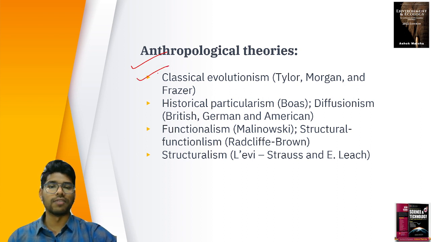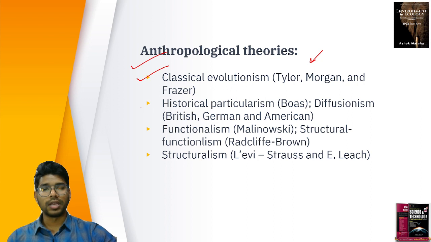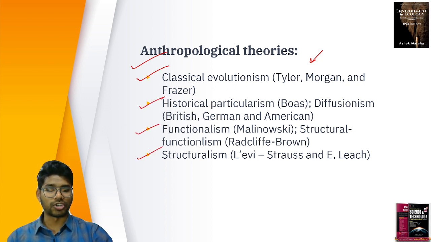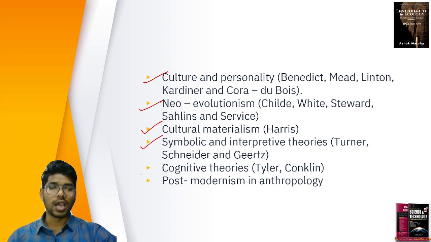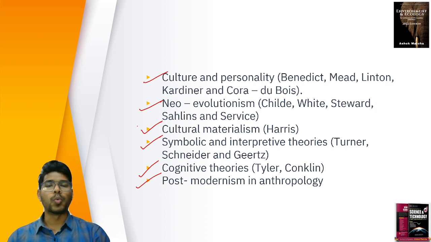We have classical evolutionism, historical particularism, functionalism, structuralism, culture and personality, neo-evolutionism, cultural materialism, symbolic and interpretive theories, cognitive theories, and postmodernism. These are the different anthropological theories we discuss.